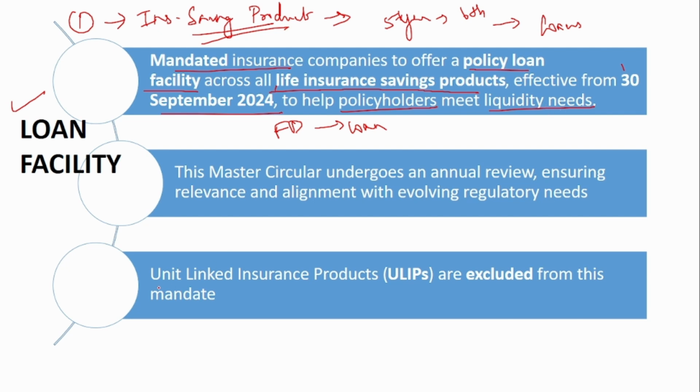But ULIP alone is excluded from this. That is, Unit Linked Insurance Products are not included in this mandate. So if you see this master circular, it is reviewed on a regular basis. There are continuous changes happening around the world, right? So according to the needs and what the customer requires, there is a continuous annual review of this master circular, and during this review process, this change has been included.